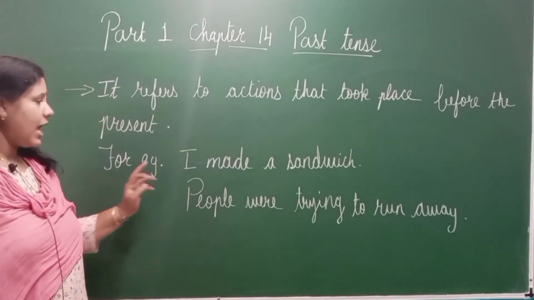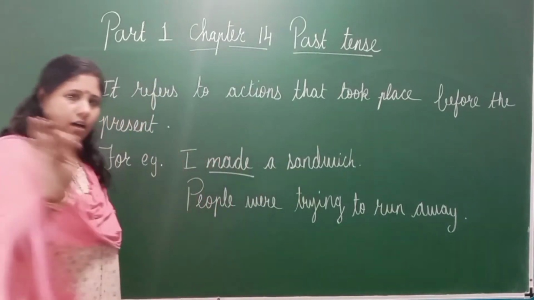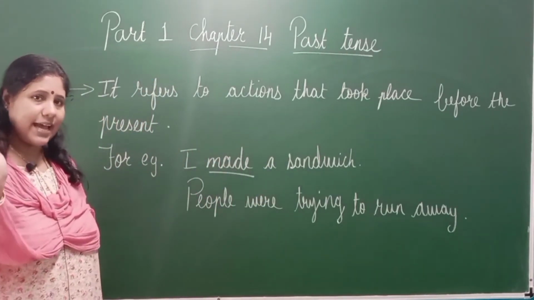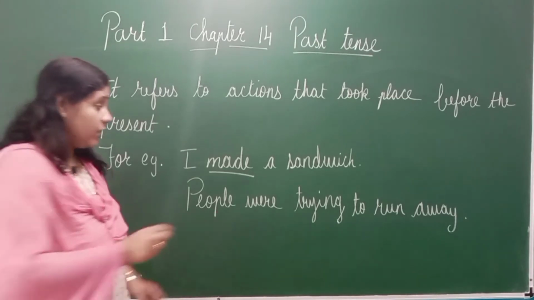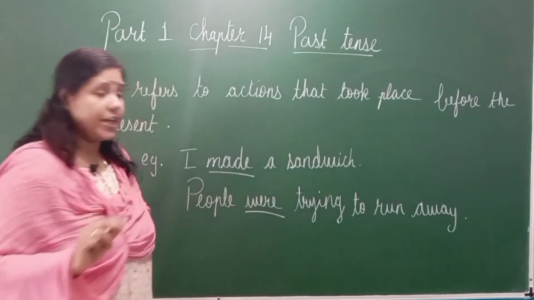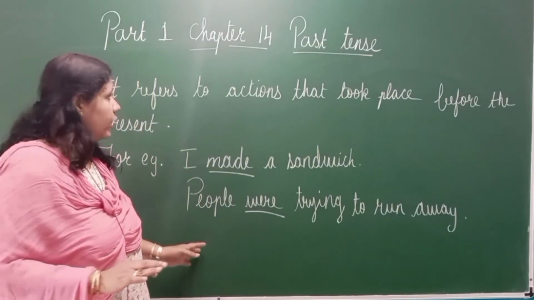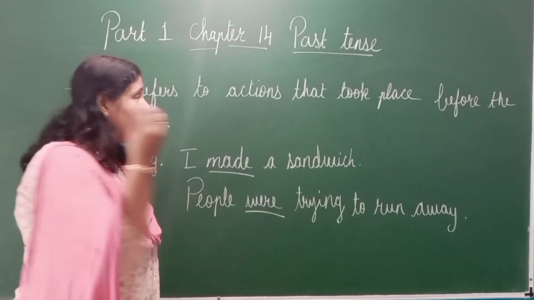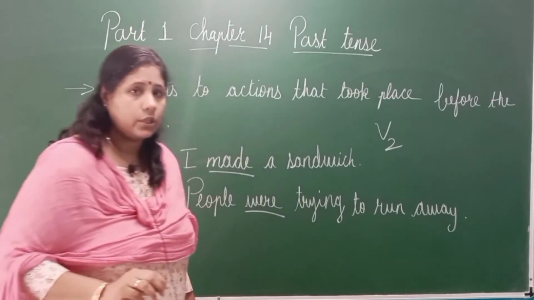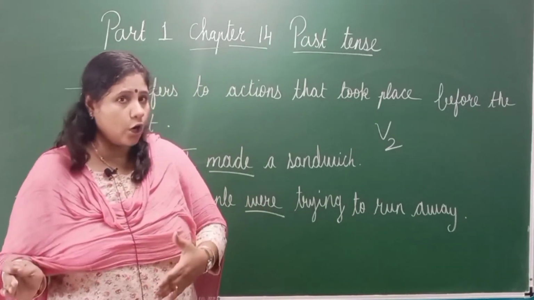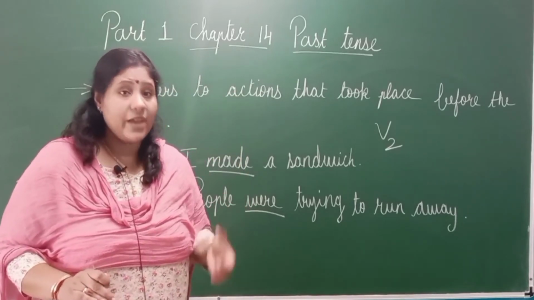For example, I made a sandwich. Made, मैंने बना दिया. I have done that action of making a sandwich. People were trying to run away. Past tense, were trying. So, in past tense, we use the V2 form of the verb. Understood? Go, went, gone. So, went, V2 form. The second form of the verb, not the base form of the verb.